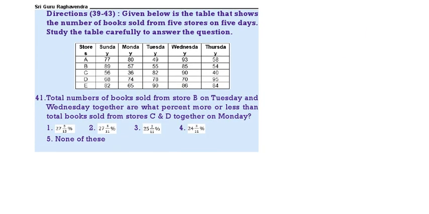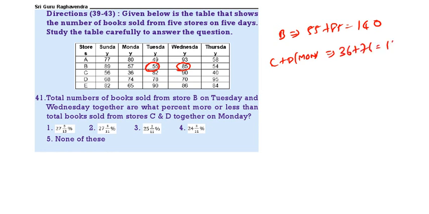Next question. Total books sold by B Tuesday, Wednesday. B Tuesday 55. Wednesday 85. 55 plus 85, that is 140. It is what percent more or less than C plus D Monday. So what is C plus D Monday? That is 36 plus 74.